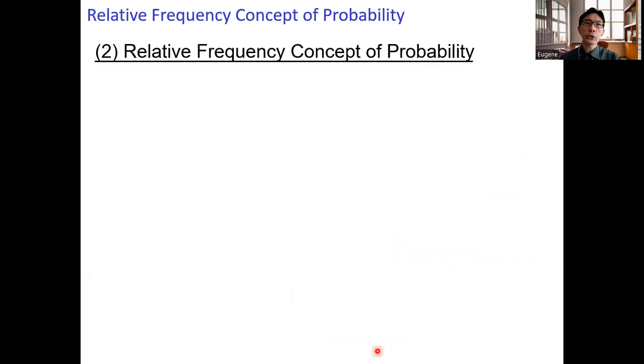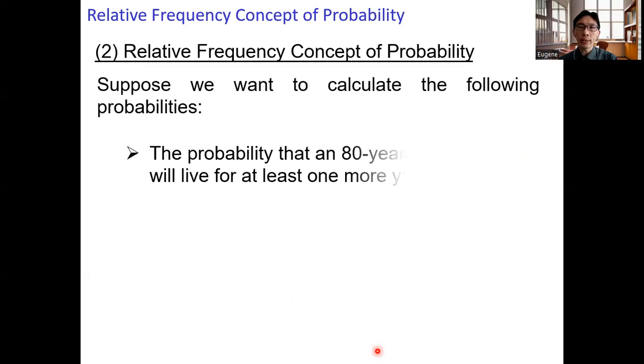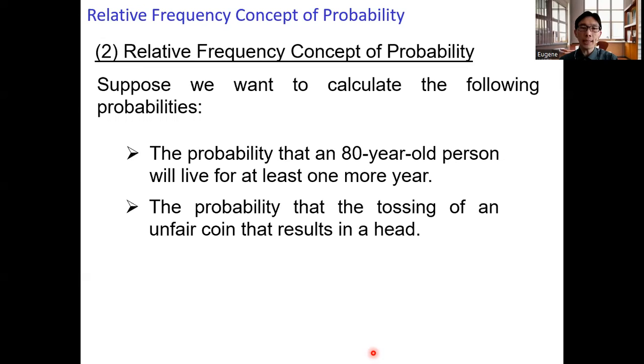Next, we move on to the relative frequency concept of probability. Suppose we want to calculate the following probabilities: the probability that an 80-year-old person will live for at least 1 more year, or the probability that tossing an unfair coin results in a head.